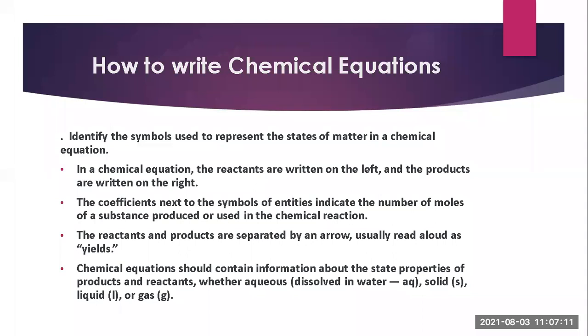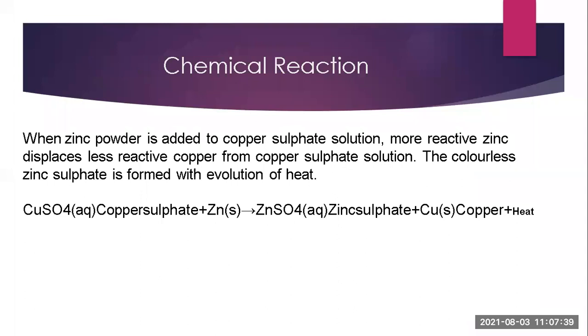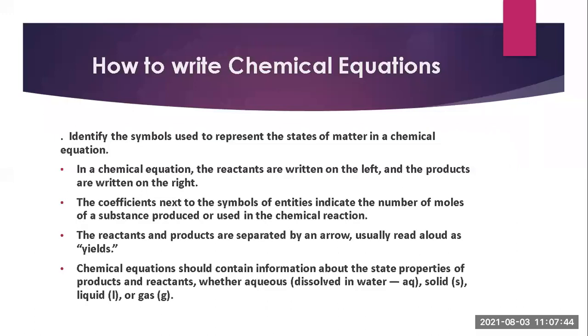Now here, these reactants should be written on the left-hand side. If, for example, you are using water also, then on the reactant side you have to write water also. But we are not using water here. We are only using CuSO4 and zinc dust, so we write them on the left-hand side, the reactant side. Then whatever product is formed will be written on the right-hand side, as I already told you. Here you can see in this reaction the product is written on the right-hand side and the reactants are on the left-hand side.